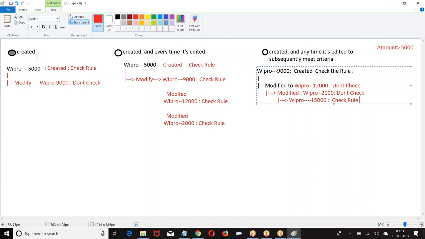Created and every time it is edited means whenever a new record is created or any one of the existing records is modified. Every time you modify the record. Third one, created and anytime it is edited to subsequently meet the criteria: whenever a new record is created or any existing record which is not meeting the criteria is modified, then check the rule. I hope you are good. Okay.